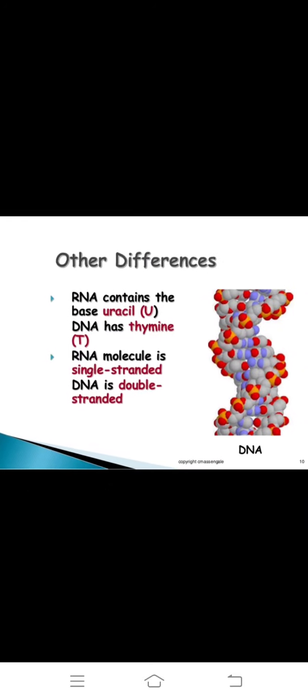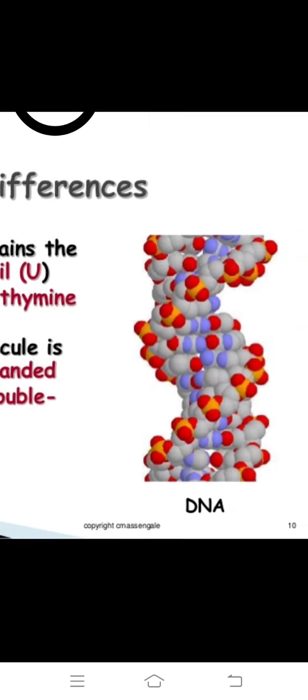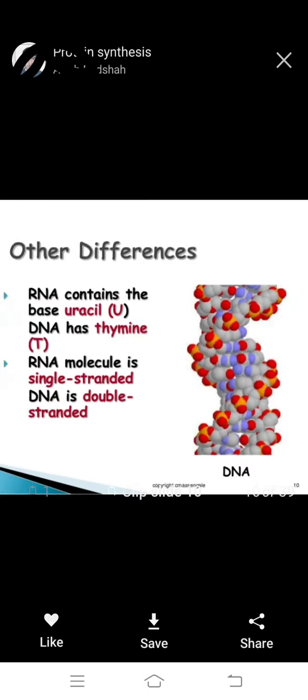Another difference is that RNA contains the base uracil and DNA has thymine, a pyrimidine. The RNA molecule is single stranded and DNA is double stranded. This is the double stranded helical structure of DNA.